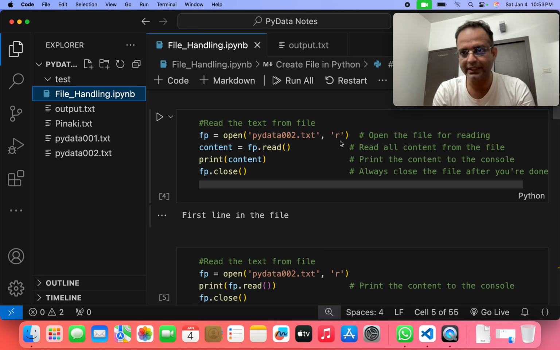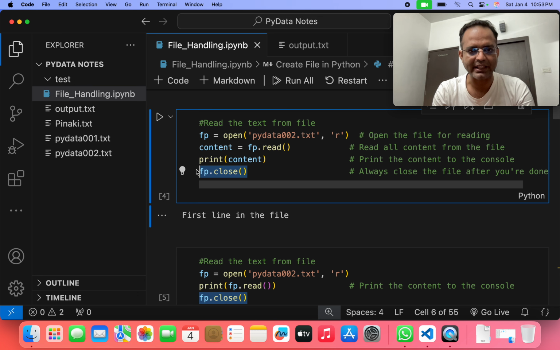Read mode lets us see whatever is written in the file, but we cannot edit it, because if we want to edit, we have to open the file in write mode. Read mode only allows us to see what is in the file. Then we use a content variable is equal to fp.read, then print content, then fp.close. So we open the file and, in every case, close it at last.